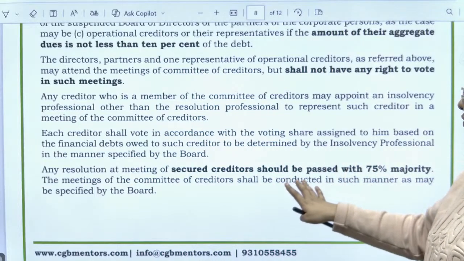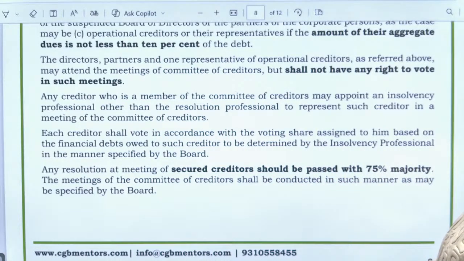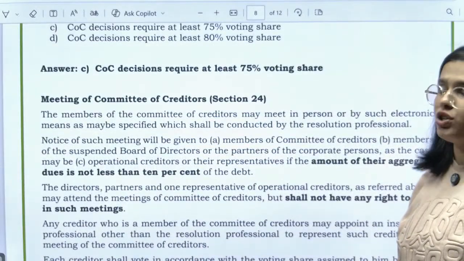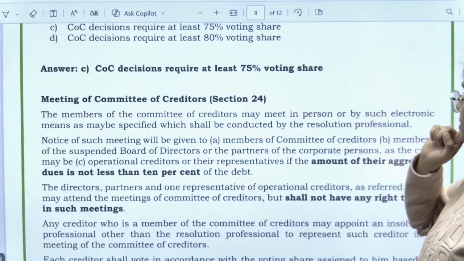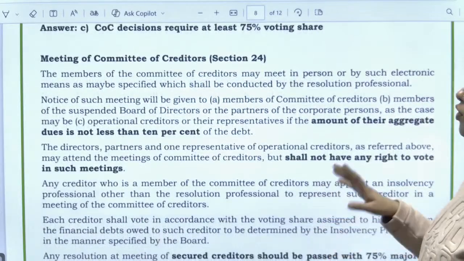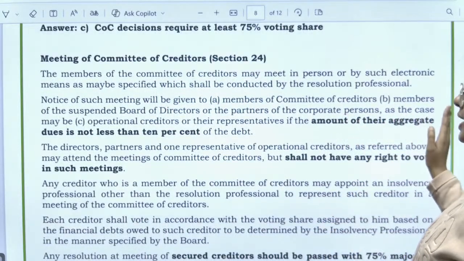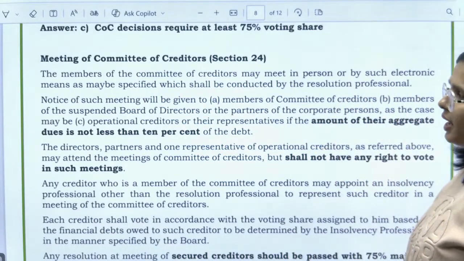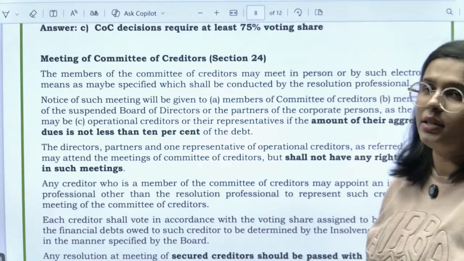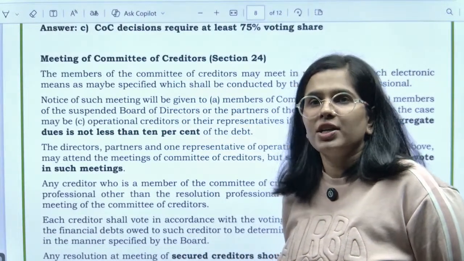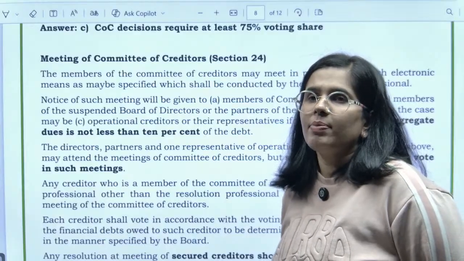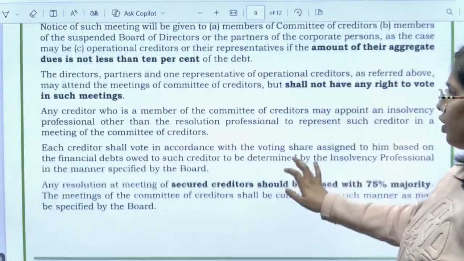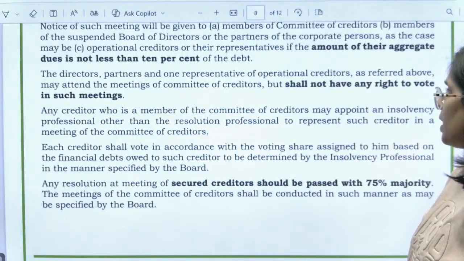The meetings of the committee of creditors shall be conducted in such manner as may be specified. Here everyone is given the right to vote, but this condition is in relation to meetings of the committee of creditors. They also meet in person, right? Here it has been said that the notice has to be sent to the operational creditors or their representatives also, if the aggregate amount due is not less than 10%. If they are owed more than 10%, you will send them the notice too. The directors, partners or representatives of operational creditors will not have any right to vote in such meetings, right? So that is the thing.